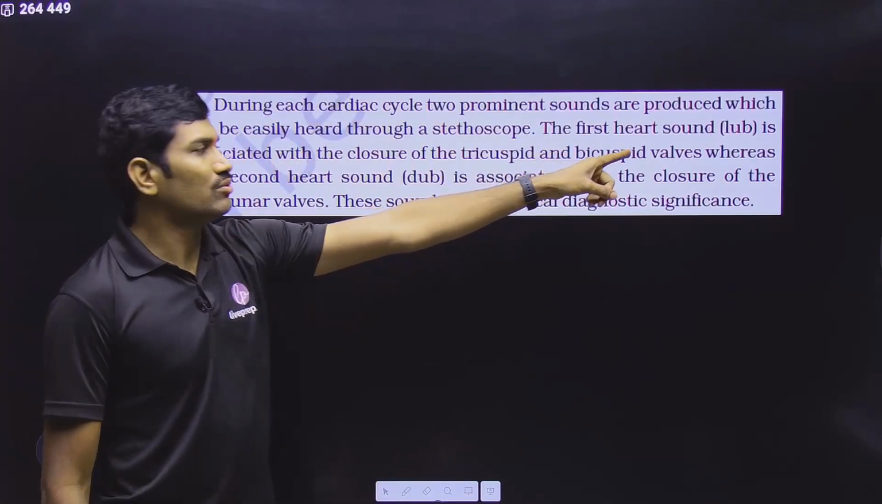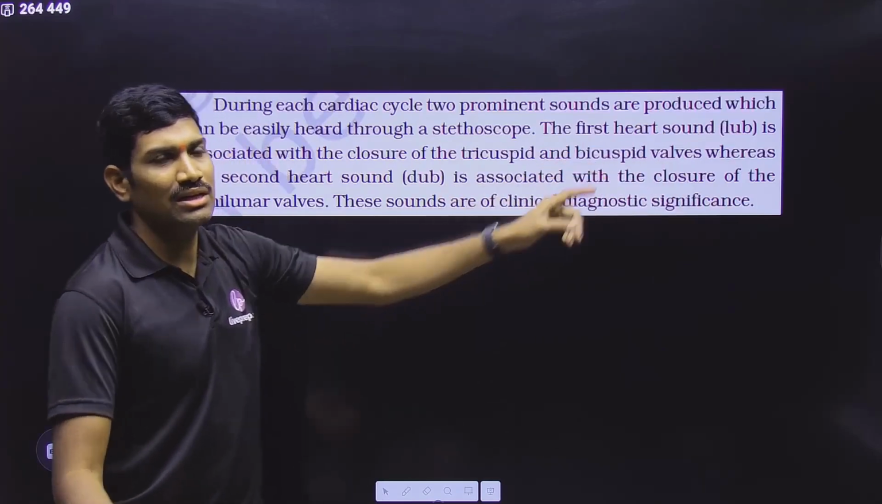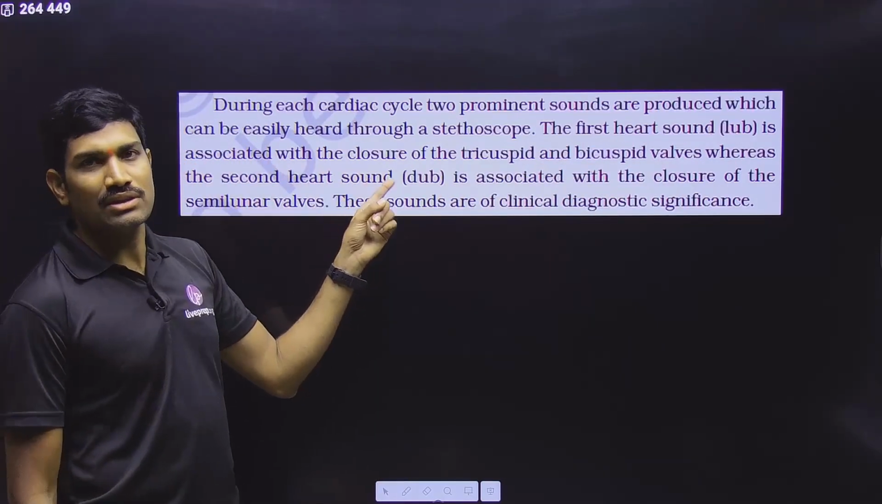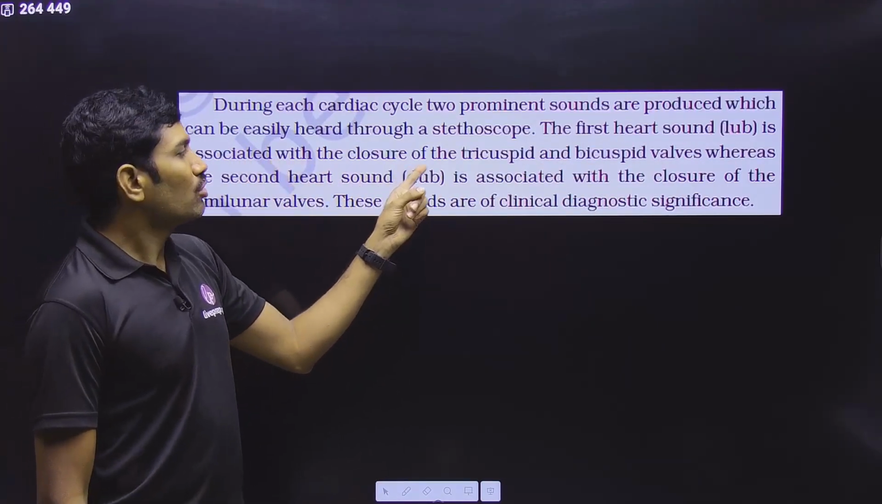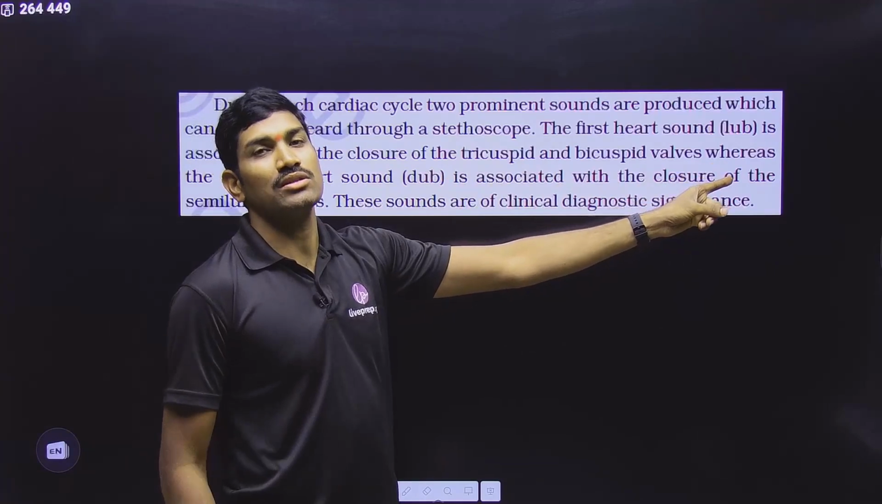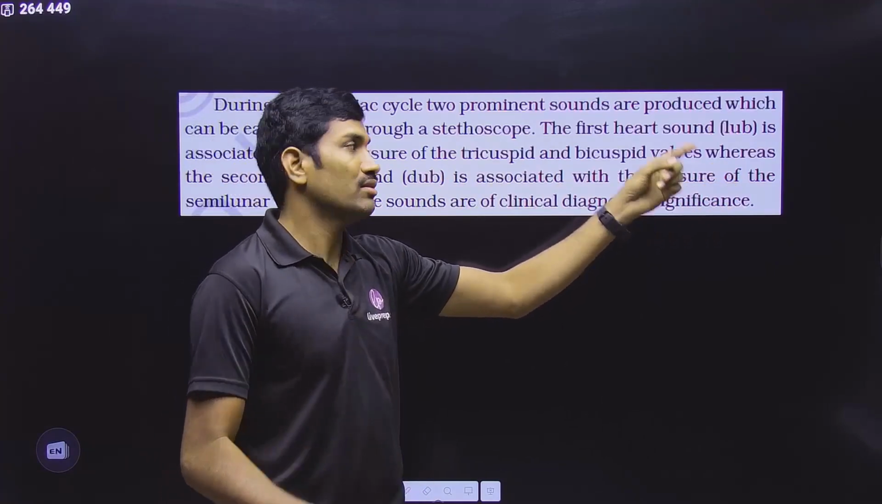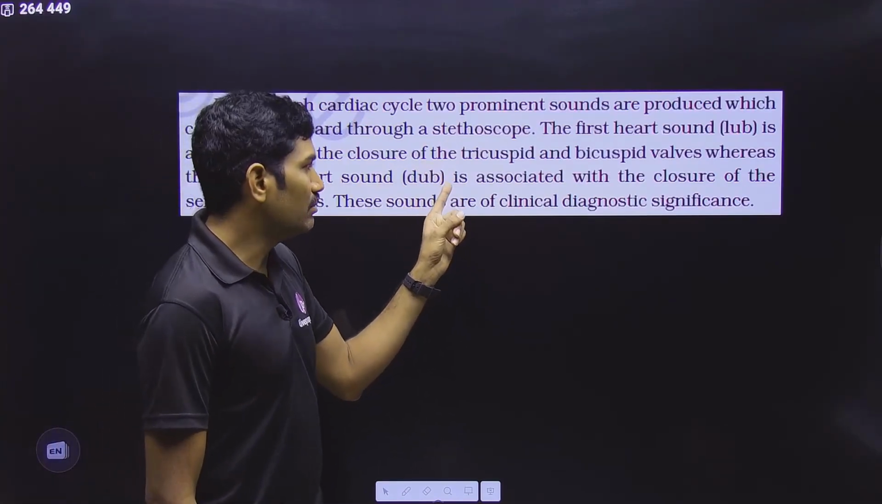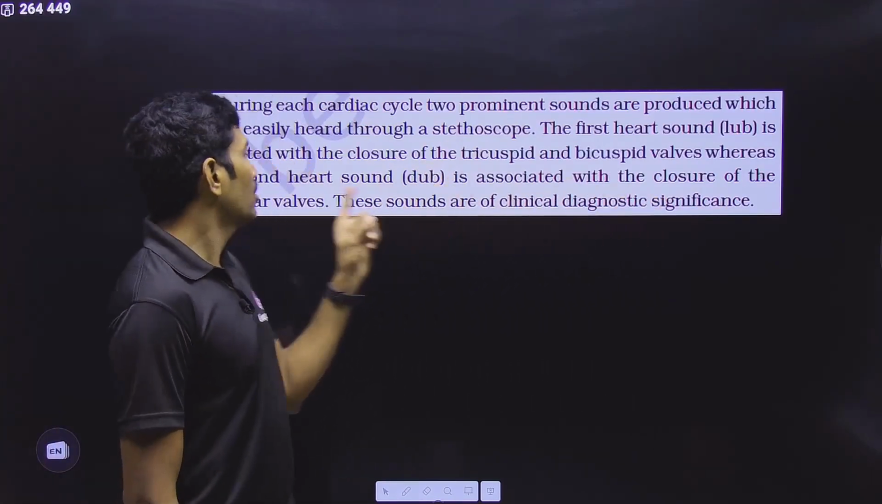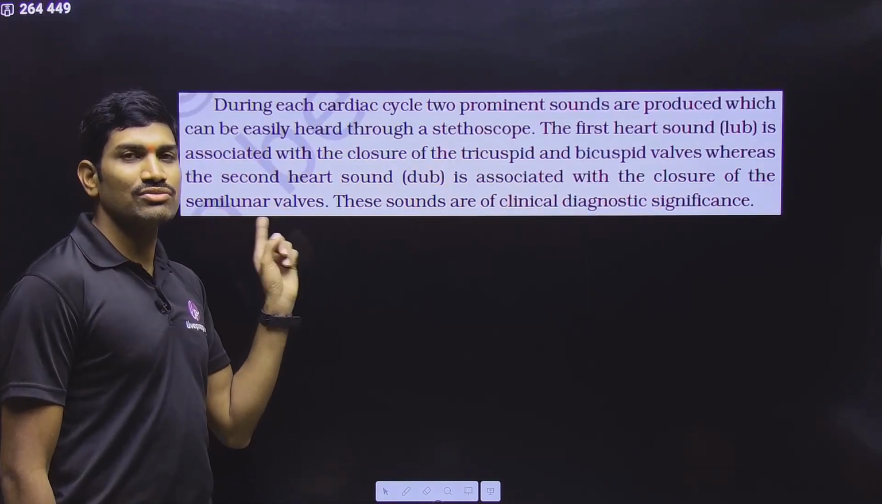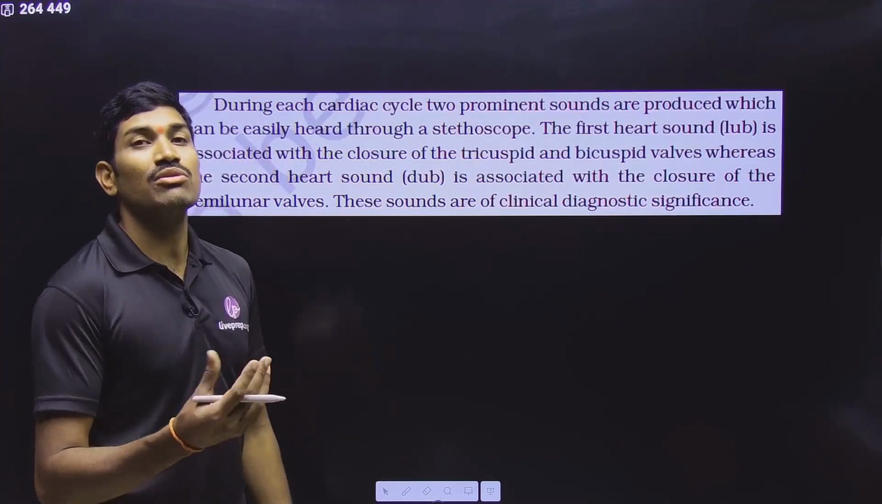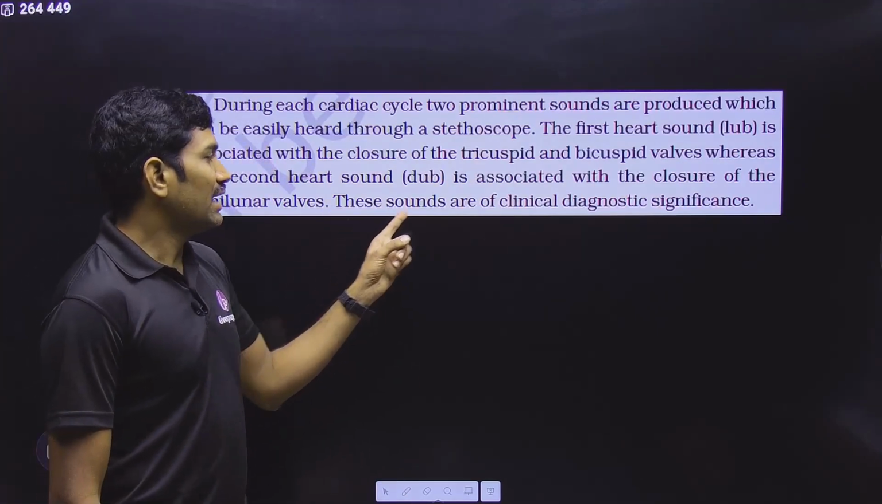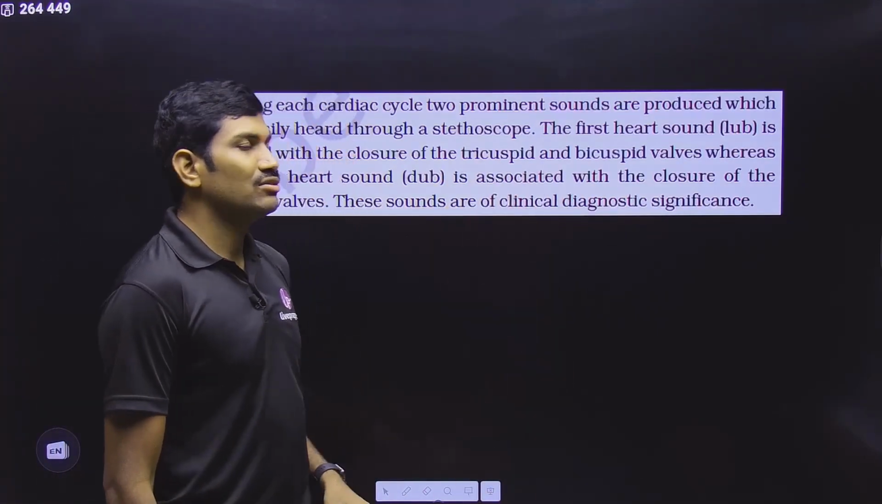The first heart sound is called lub. It is associated with, and related to, what? Closure of the tricuspid and bicuspid valves, which means this happens during ventricular systole. Whereas the second heart sound, that is dub, is associated with closure of the semilunar valves. Closure of the semilunar valves is linked with ventricular diastole. So please remember this. And these sounds have clinical diagnostic significance.